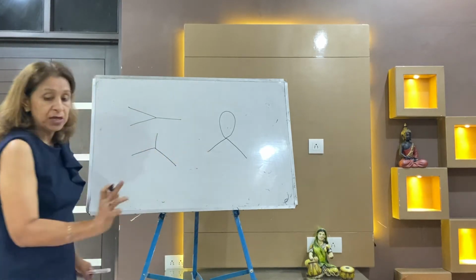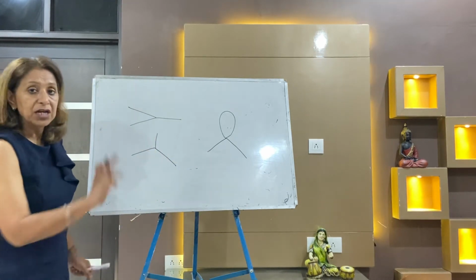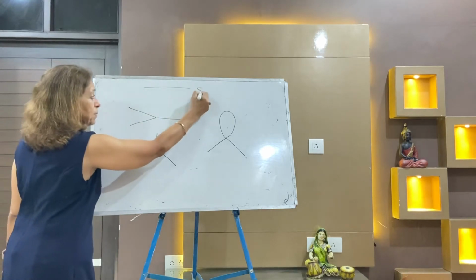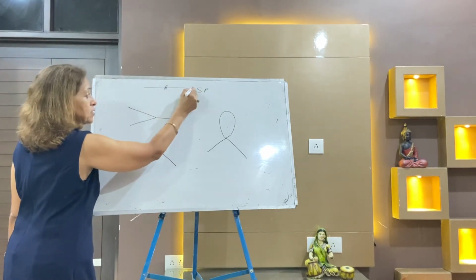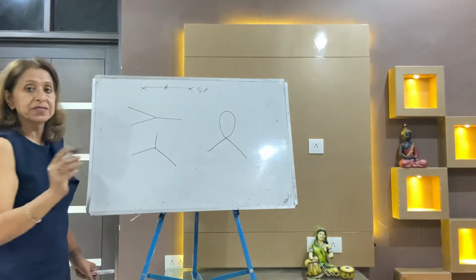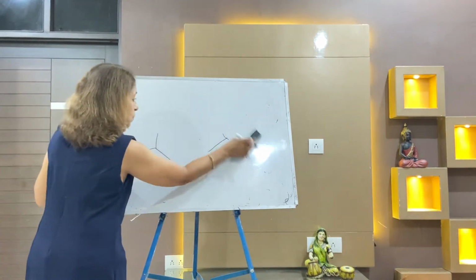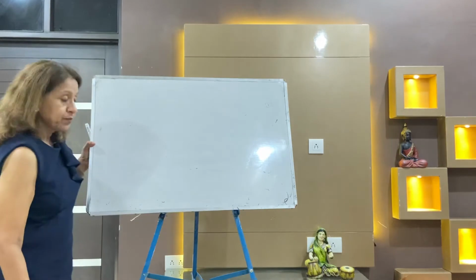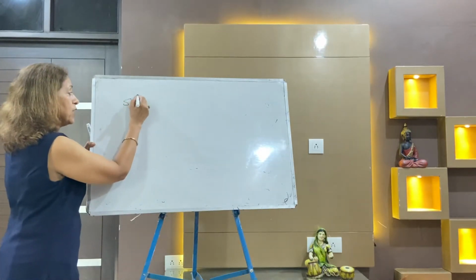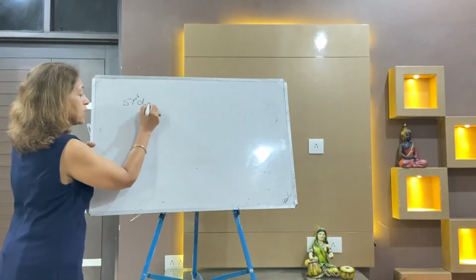It's a bent V. sp is just linear. In sp, the shape is simply linear. A is the central atom, and the AX2 shape is linear. Now I'm taking sp3d. In sp3d, the dz square orbital is there.